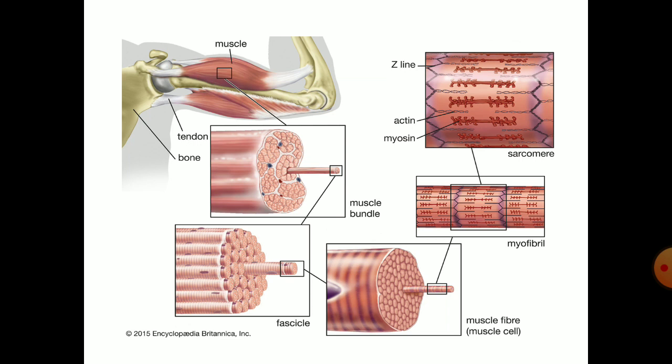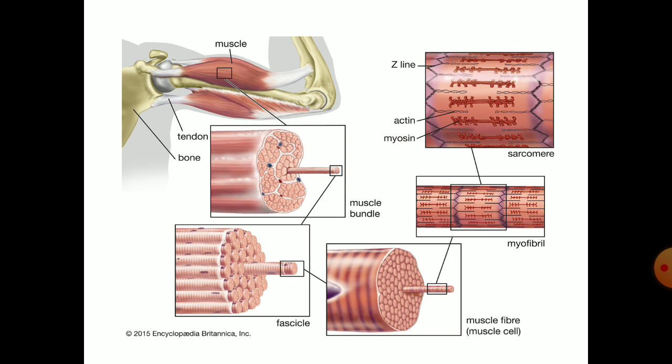Now this picture is very clear, where you can see that each protein fiber contains light and dark bands. That is why they appear as if they have got a striated appearance.